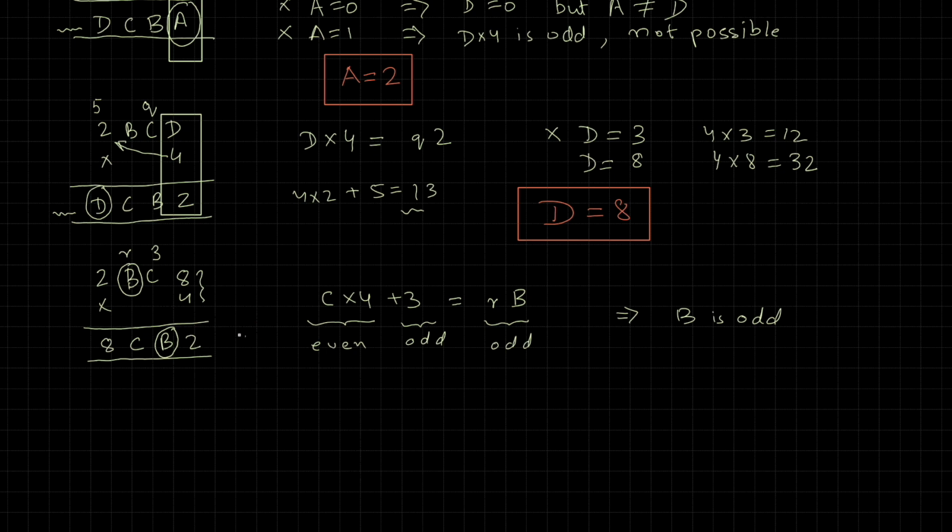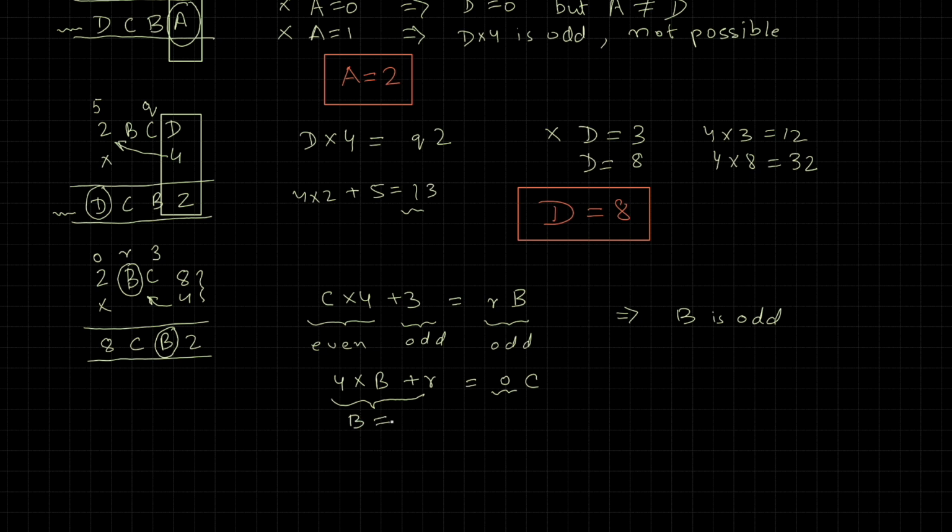Now let's look at the other operation involving B here. We are doing 4 times B plus R leads to C with some carry possibility. But we know that the carry here has to be 0 because 4 times 2 is 8. If there were any carry, this would not be 8, or there would be a carry out. So that tells us there's no carry here, which means that 4 times B plus R has to be less than 10.